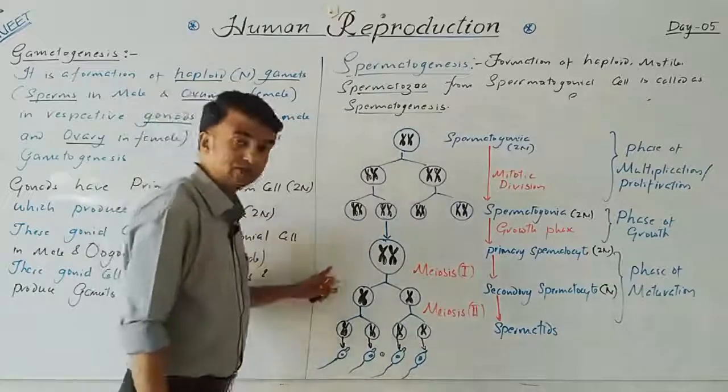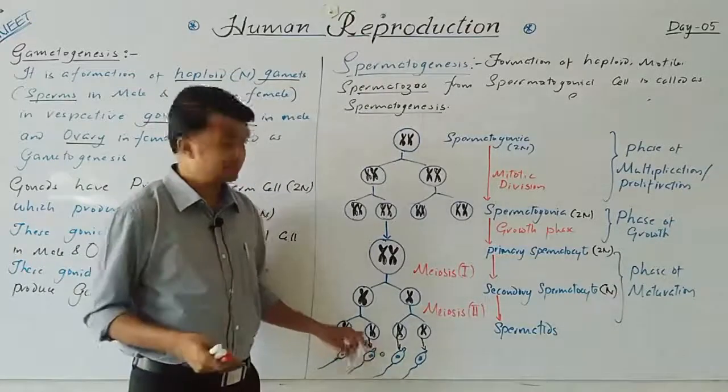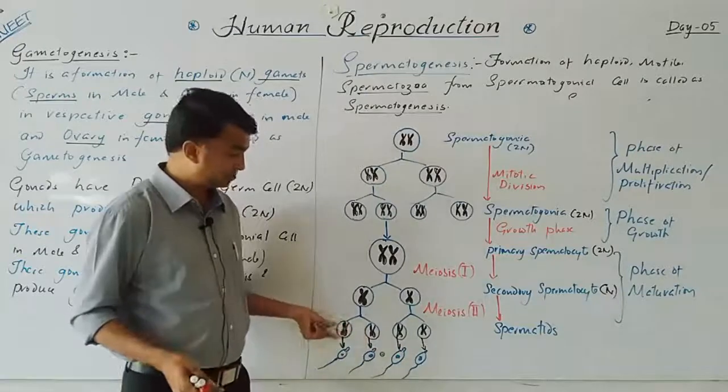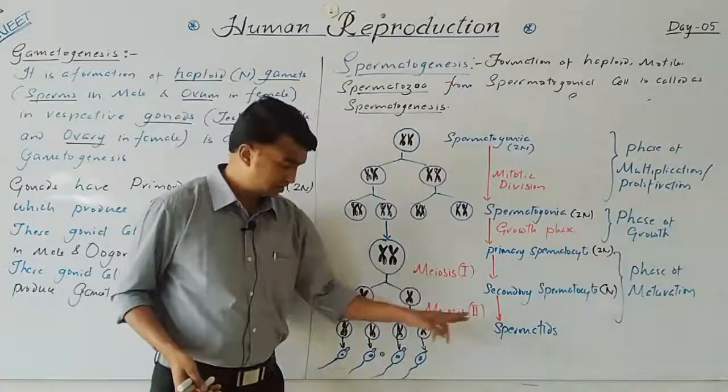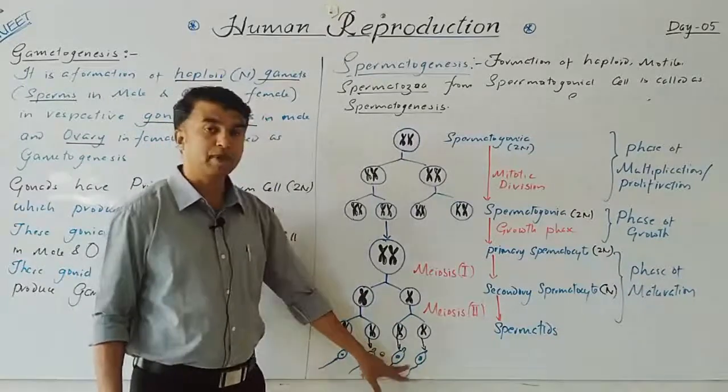Spermiogenesis means the conversion of non-specialized, non-motile, spherical spermatids into highly specialized motile spermatozoa.